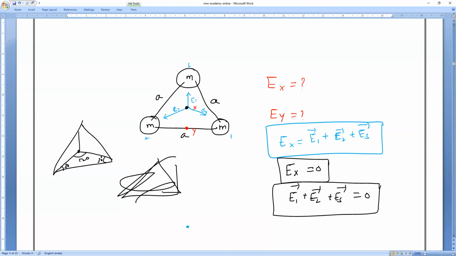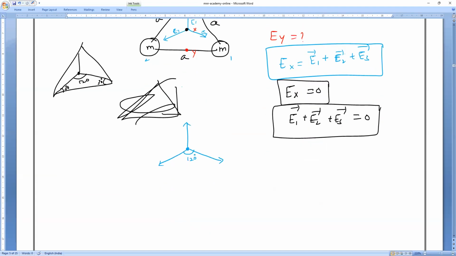So that is what. Let me take that point now. So this point, if I take, you can observe very carefully. This is 1 and this is the another one, and this is the another one. So what is the angle here, everybody? What is the angle here? Yes, please, all of you. What is the angle here? 120. Am I right or wrong?